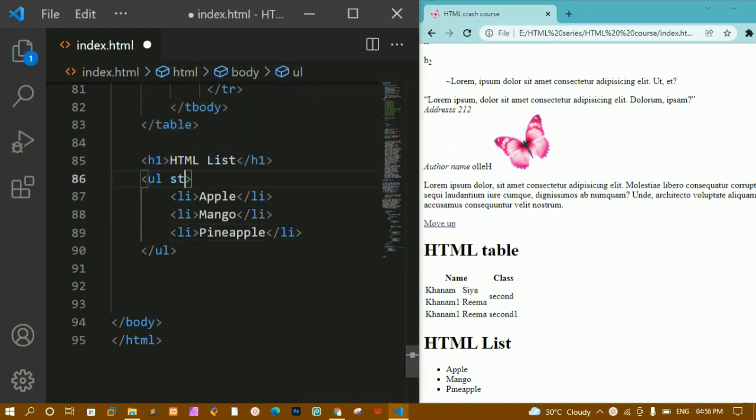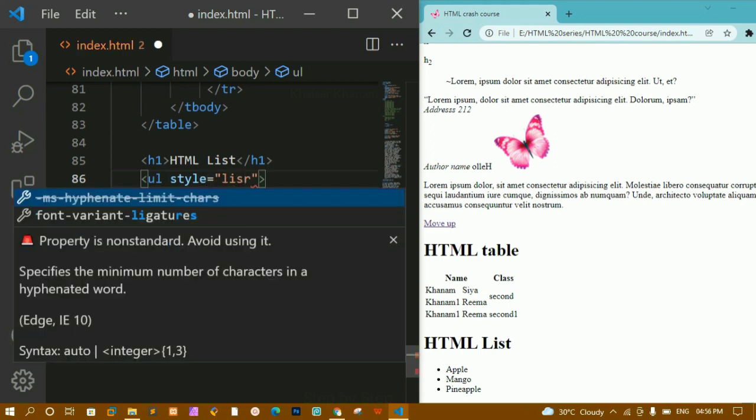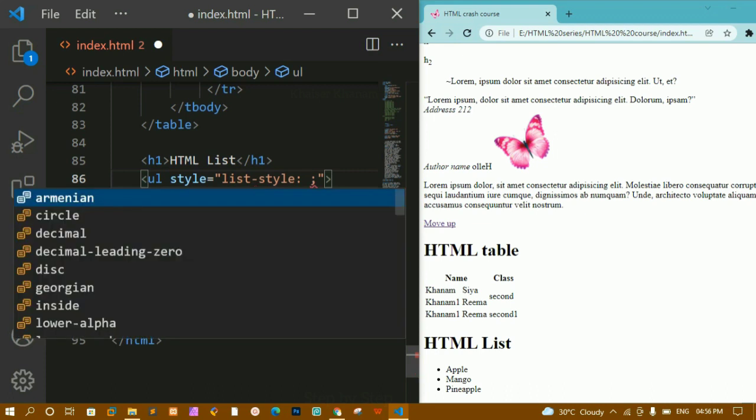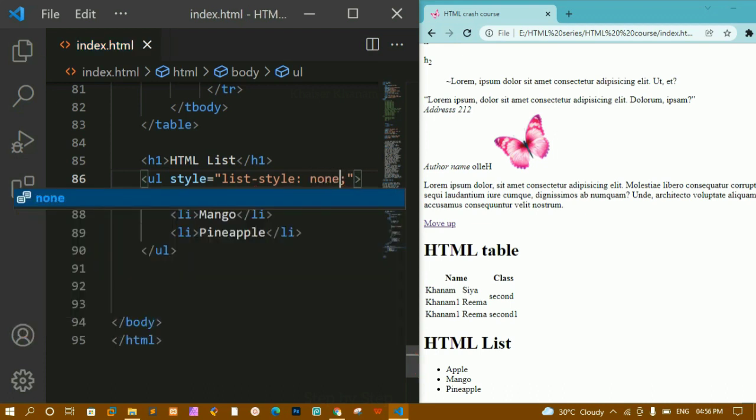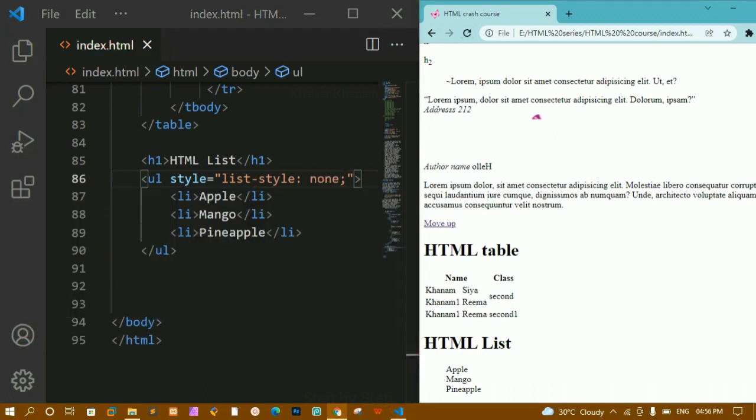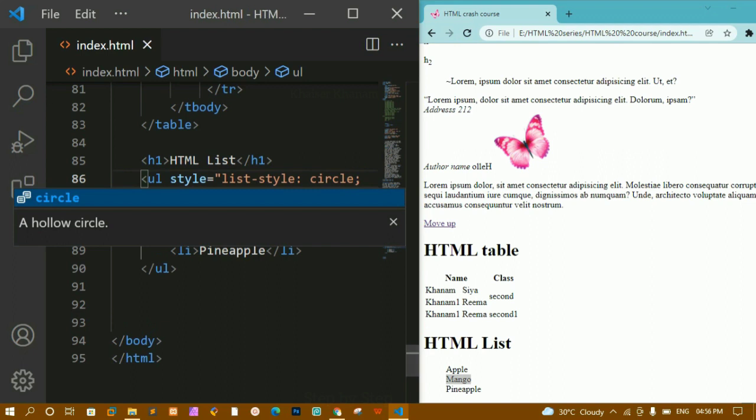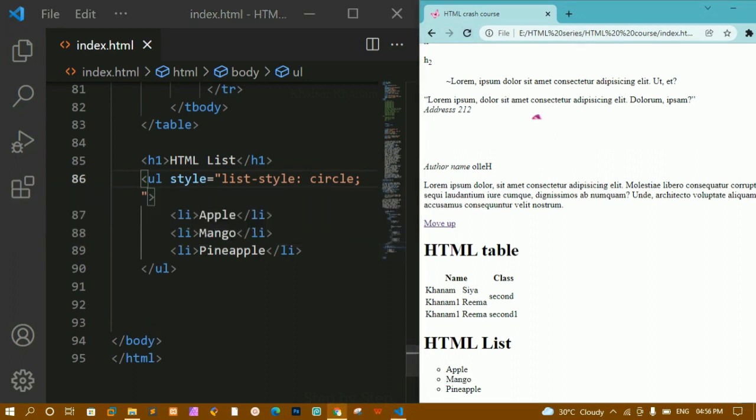Now here I'm just going to write this style attribute, and inside this I'm just going to pass list-style-type to be none. List style type, and that is nothing but none. I'll save this. Now you can see here I will not be having any dots. Okay, all the dots have gone. Now instead of this, if you want circle, I'll save this. Okay, you can change anything. Now here I'm having these circles.